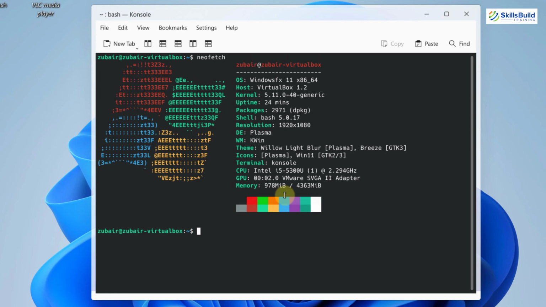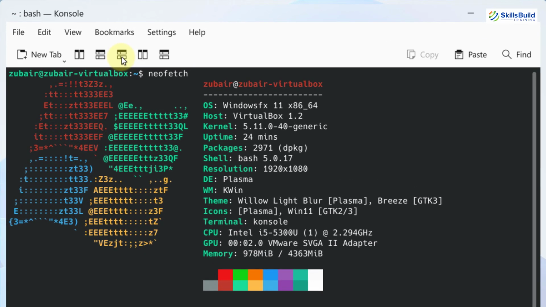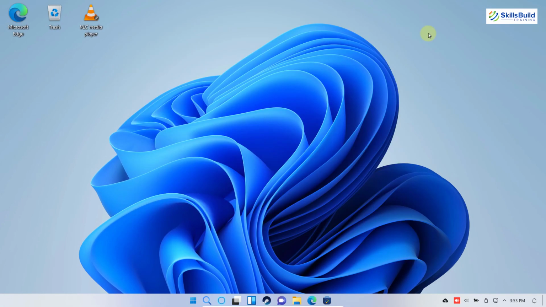And as we are in console, you can see we have a lot more options than those we get in a Linux distribution. Like here you have different things. For example, if you just click on it, it will split the view in a vertical manner. In here, it will split the view in a horizontal manner. Then we have different options, and here you also have some options in the top bar that you have in your Linux distributions.